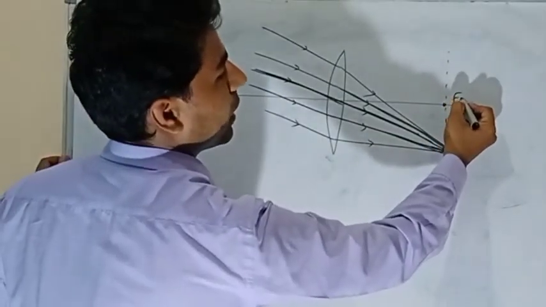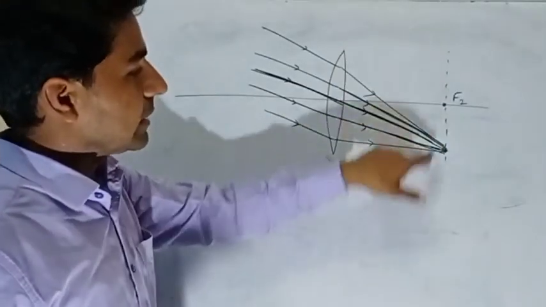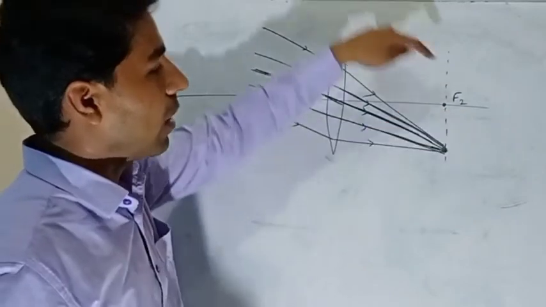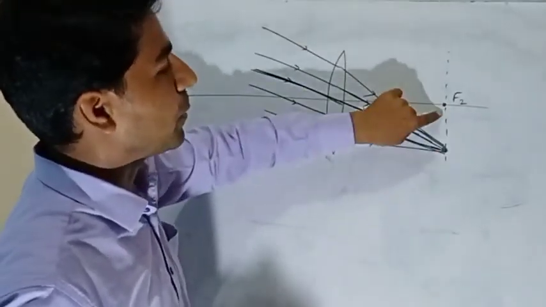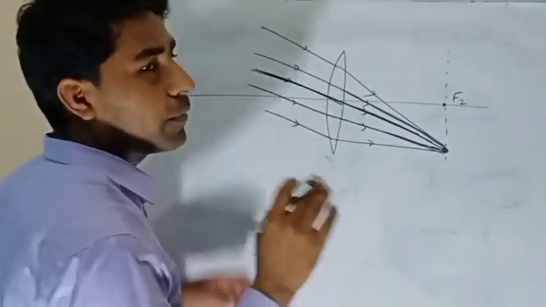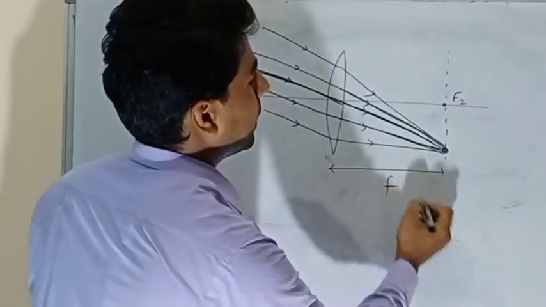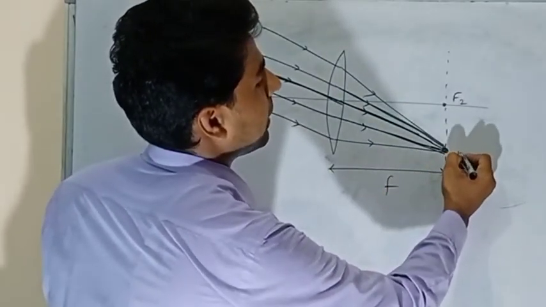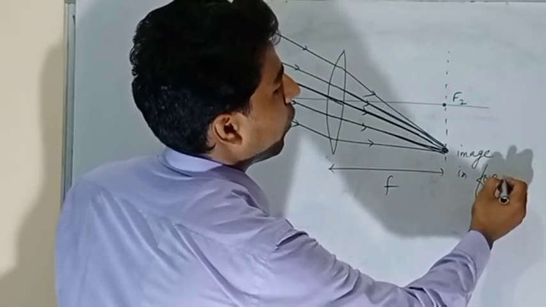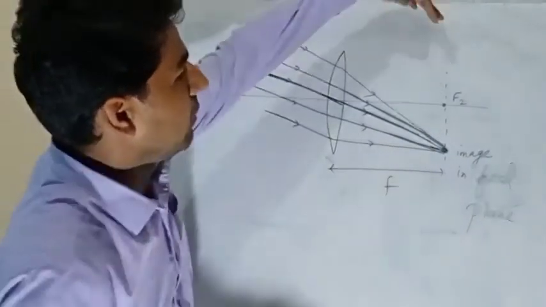Here must be its focus, the second focus. This will be the position in the line of the focus of this lens, but not at the point of focus. So this position will be called the image in the focal plane. The focal length is still the same, but the image is formed in the focal plane. Here we will draw a plane.